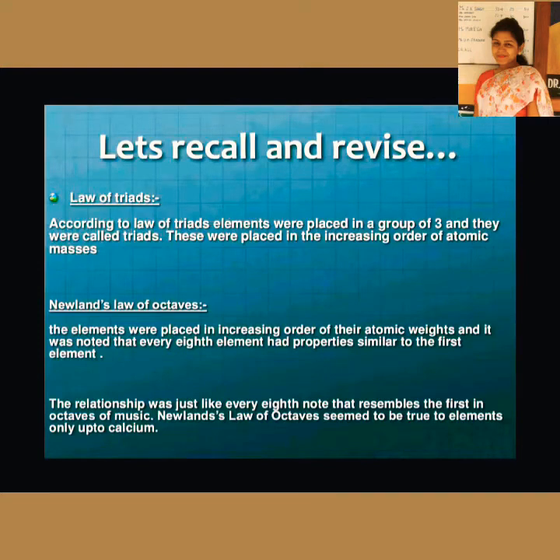The relationship was just like every eighth note resembling the first in octaves of music. His law was quite useful, but only up to calcium, until the noble gases were discovered. After their discovery, it no longer remained an eighth element.